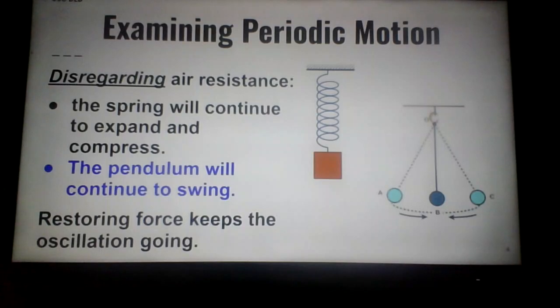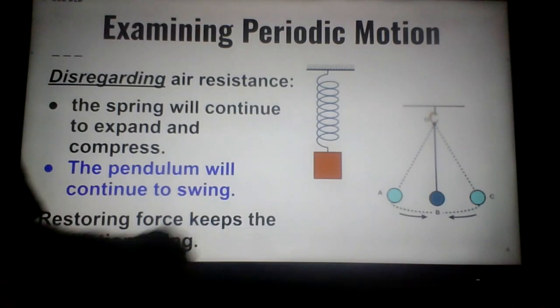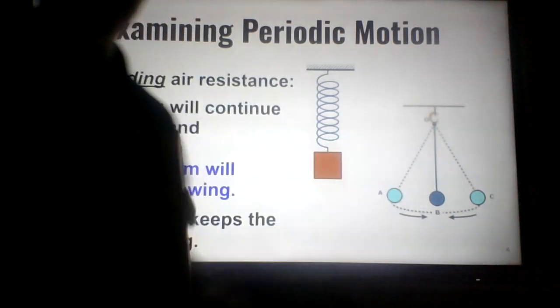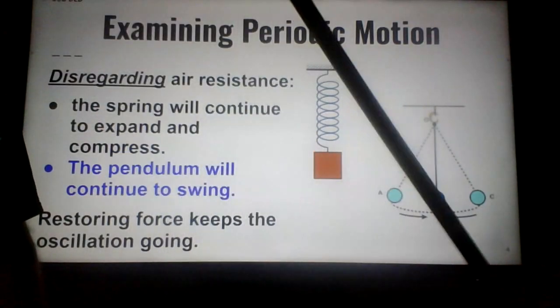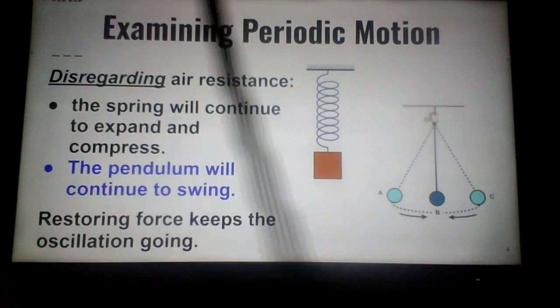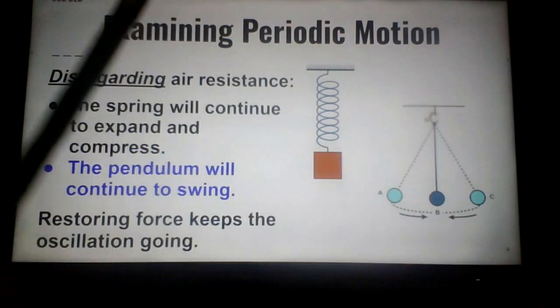It takes a restoring force to keep that oscillation going. Okay, I'm going to grab my meter stick here and act a little like this pendulum. Now you see I'm holding the stick here. So as I raise this up, you see the repeating motion of the meter stick.